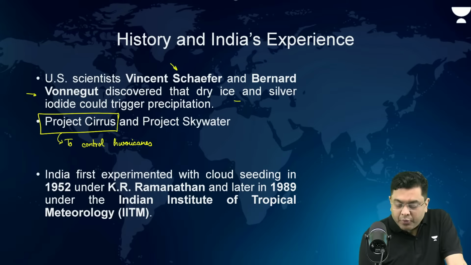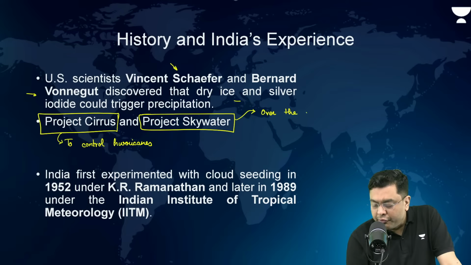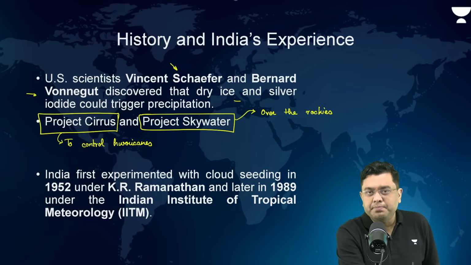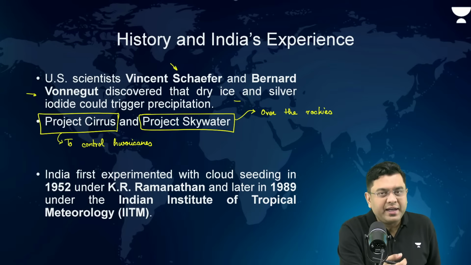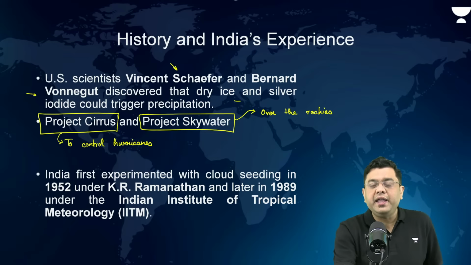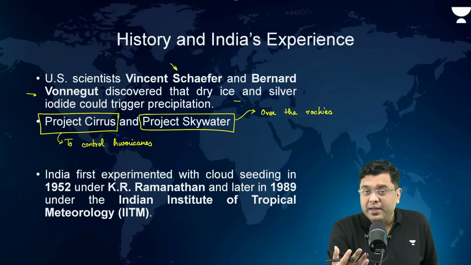Then they carried out Project Skywater. Now, this was to create artificial rain over the Rockies. The Rockies, for those of you who are unaware, are basically the mountain range in the northwestern part of the US and even in Canada. So there they also carried it out. Now, this had been used in Soviet Russia as well. During the parade days, Soviet Russia would create artificial rain to have a clear climate. And even China, famously, during the Beijing Olympics of 2008.